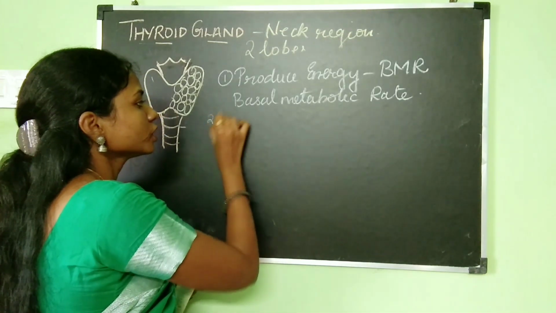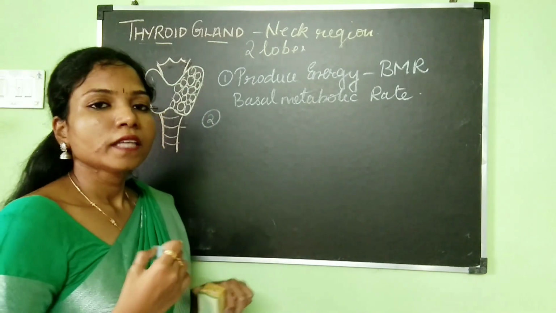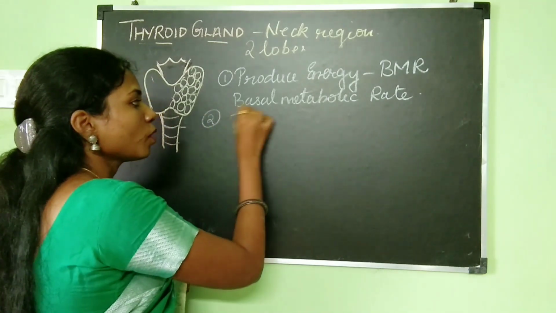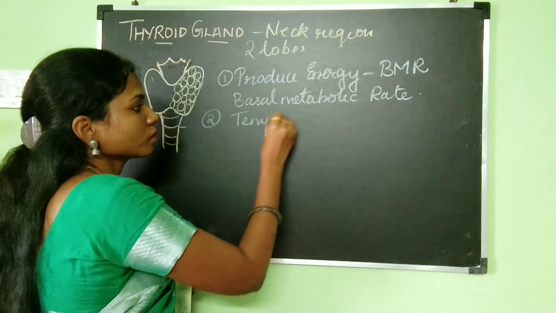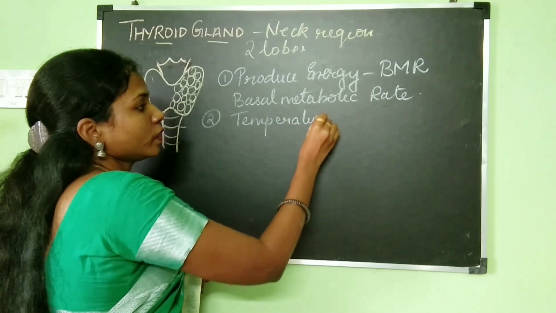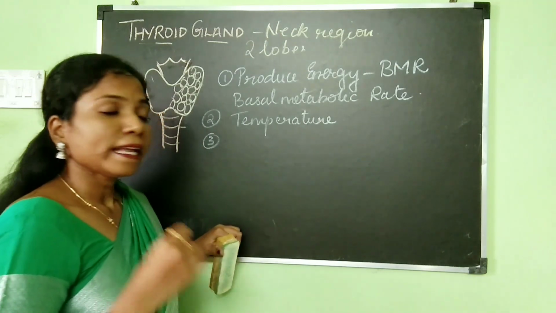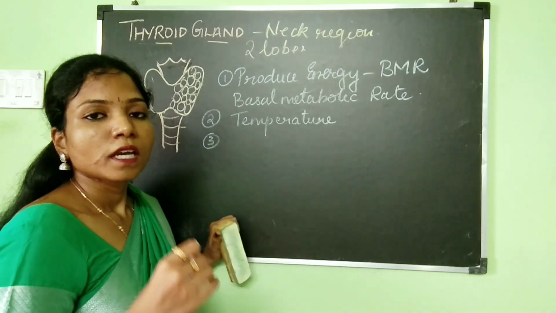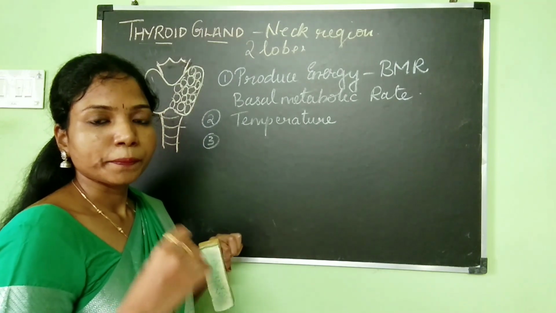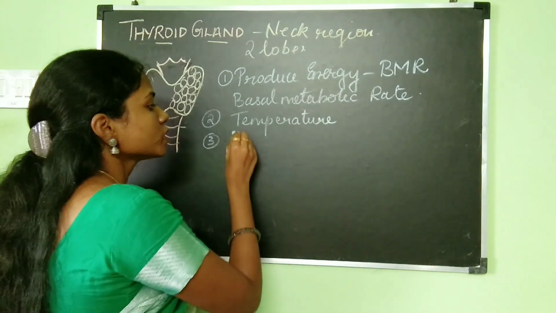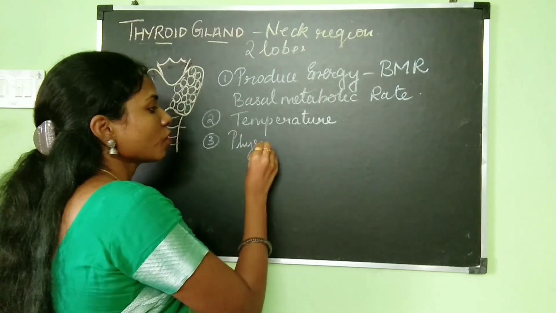The second function of thyroid hormone is that it helps in maintaining our body temperature. Then, thyroid hormones have a very important role in the overall physical and mental development of a person.